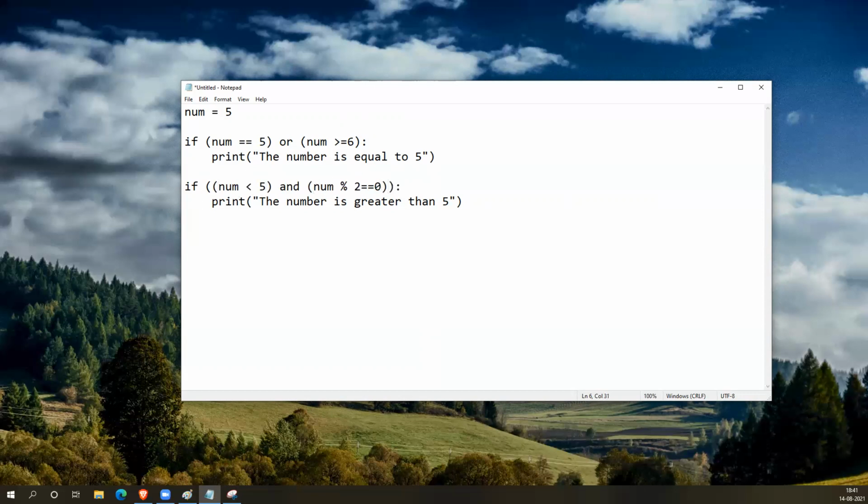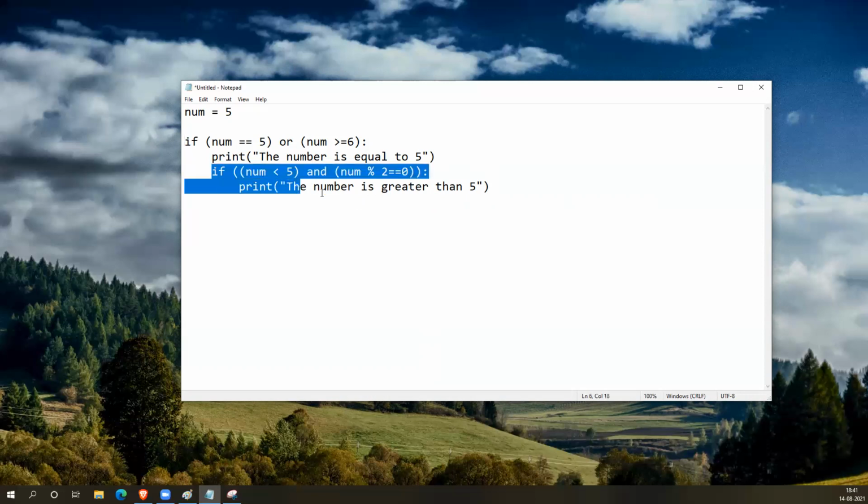So, understood? Now there is nested if. Here, nested if is an if inside an if, we can keep one more like this. This is inside this if. Understood? Once you enter this if statement, only then are you entering this if statement. That's it.